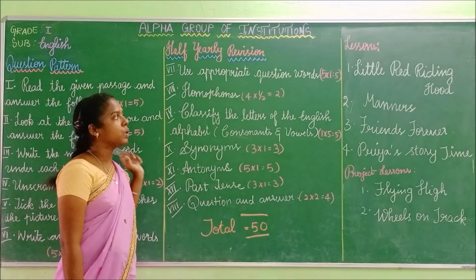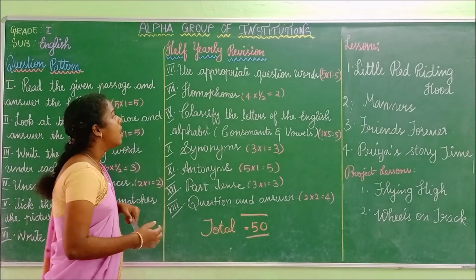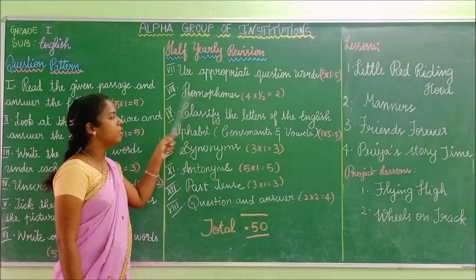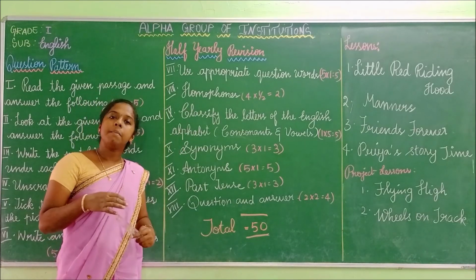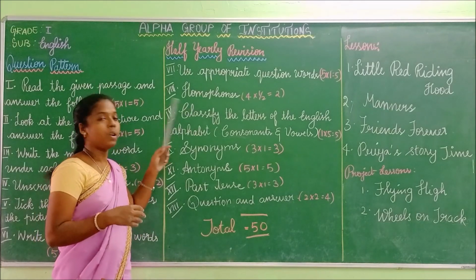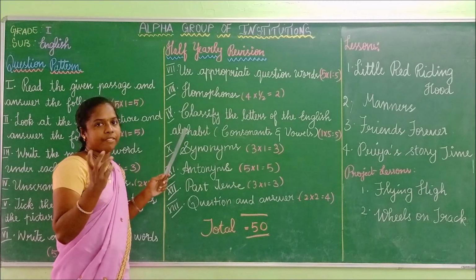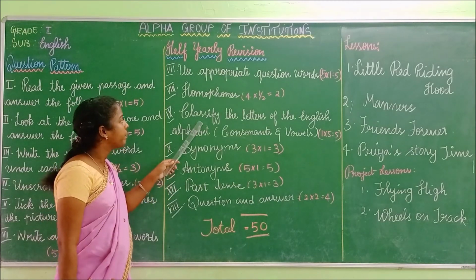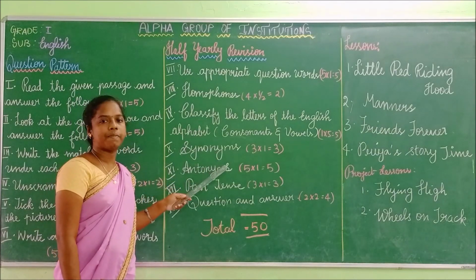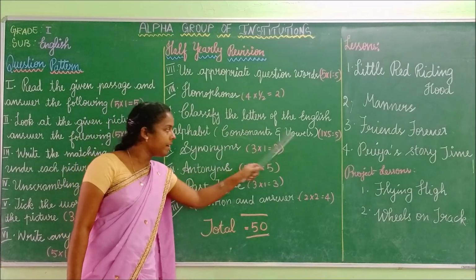Use the appropriate question word. So in this class we have revised the usage of question words. Homophones. Homophones have the same pronunciation but different spelling. So how to pick or write the same sounding word that has a different spelling. Classify the letters of the English alphabet as consonants and vowels. You have to classify the English alphabet as consonants and vowels.